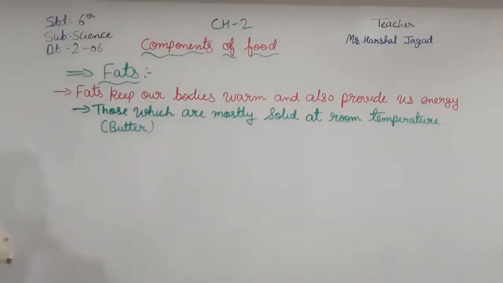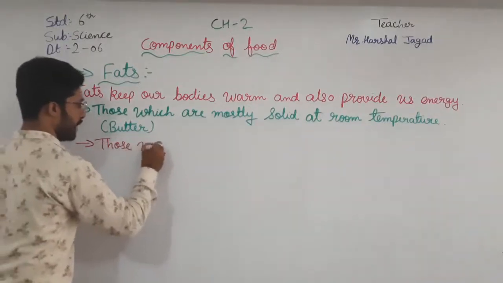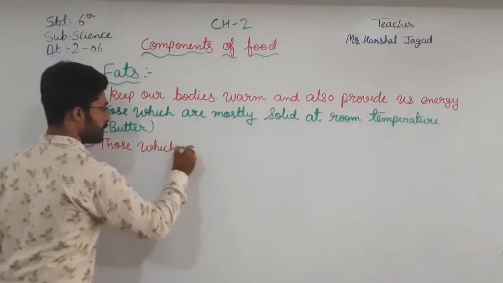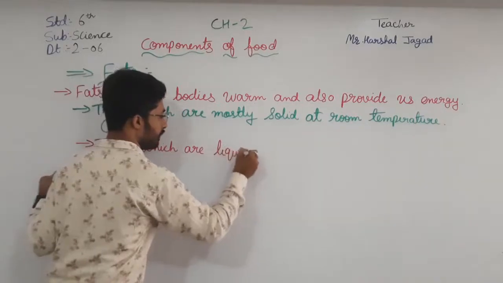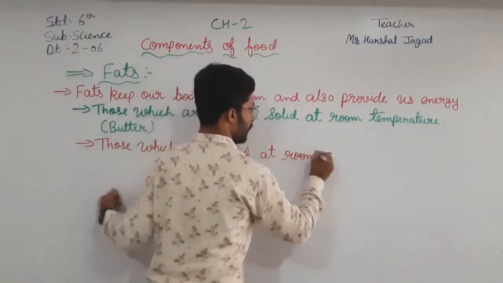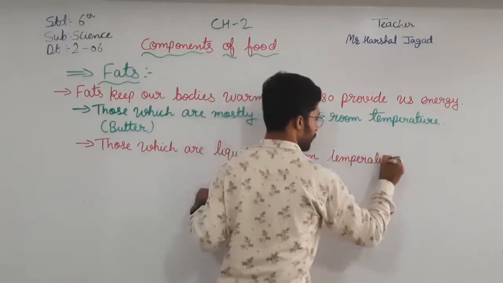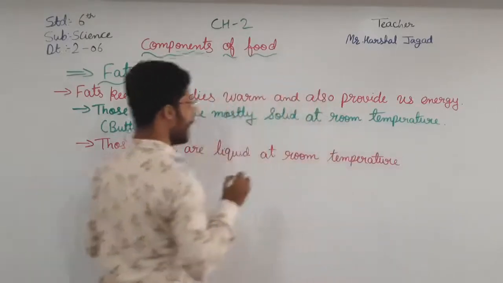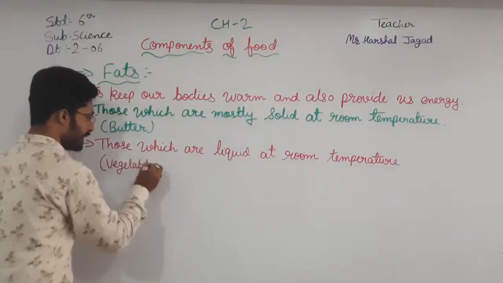Then the second one is those which are liquid at room temperature. Okay, and the example is vegetable oil.